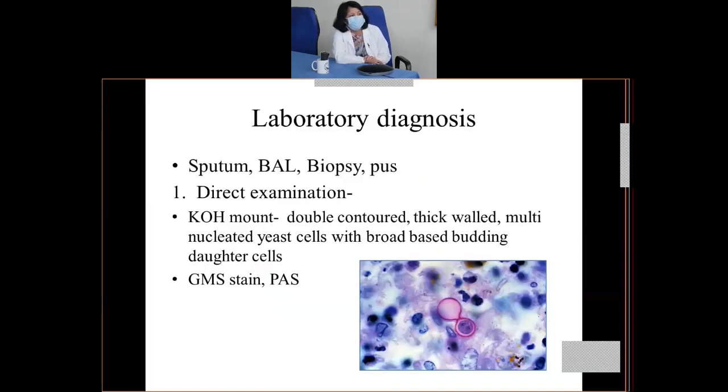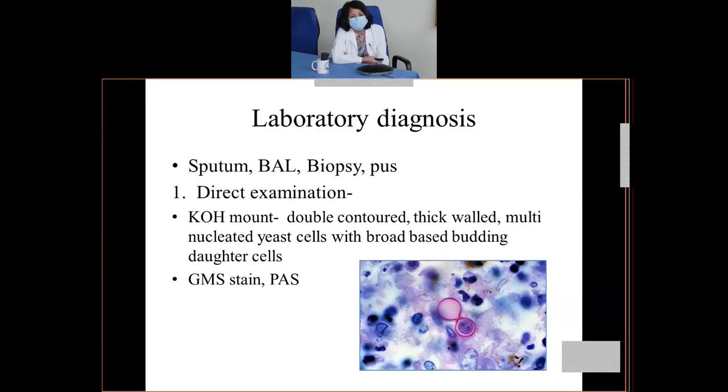For laboratory diagnosis, depending on the site of infection, the samples are collected accordingly. For example, if it affects the pulmonary tract with manifestations of lung infection, a sputum sample may be collected or a bowel sample.